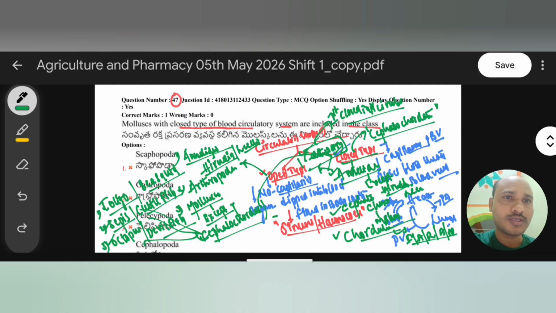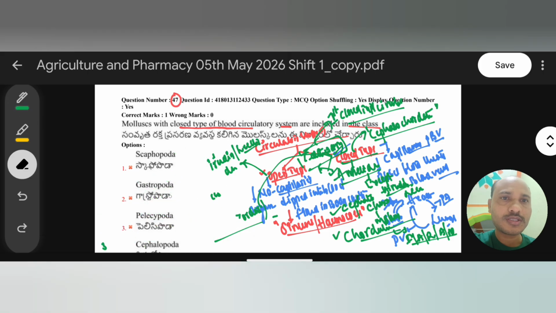Let's start. So make the answer which is the right one here. What is it asking here? Mollusca with closed type of blood circulatory system, which is included in the class. So which class? Cephalopoda class, sorry, not chordates, cephalopoda.